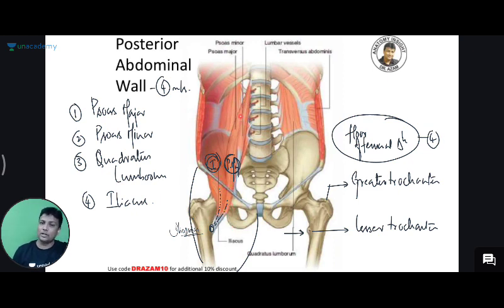So they are not only forming the posterior abdominal wall. What I'm trying to tell you is that they are also forming the floor of the femoral triangle. So I'm just trying to connect your abdomen topic with the lower limb topic. We have already studied this somewhere in the lower limb, sir. In the lower limb topic, we also studied those 2 muscles. Iliacus and the psoas major are going to form the floor of the femoral triangle, and they are inserting on the lesser trochanter, guys. Are you getting the connection now?